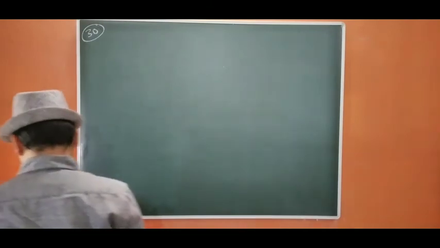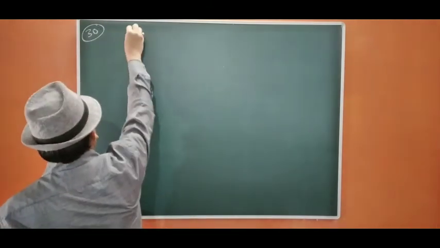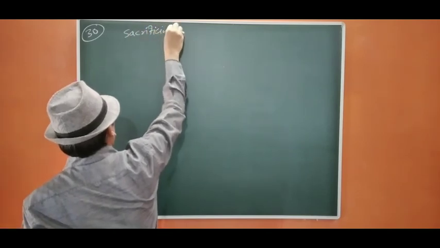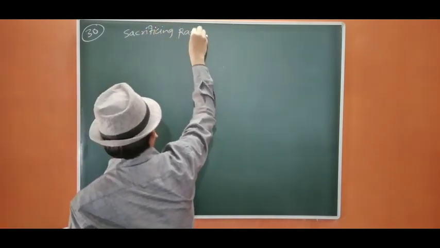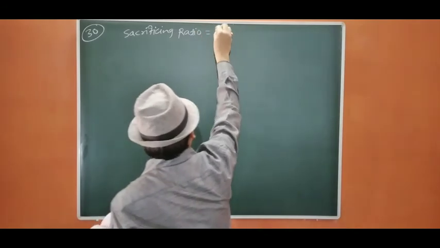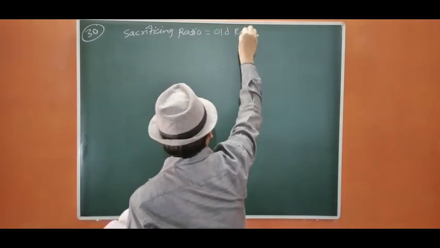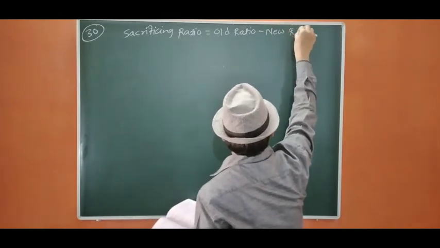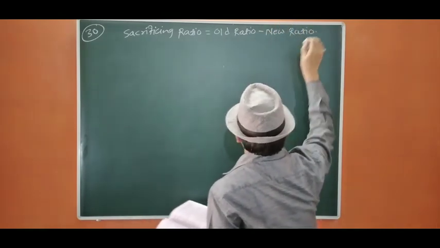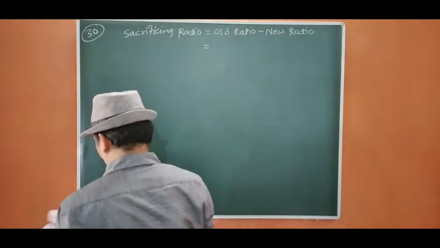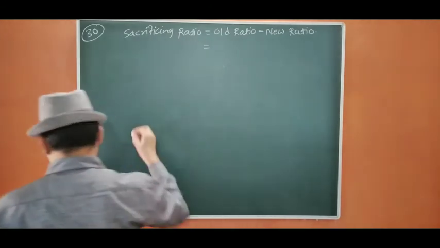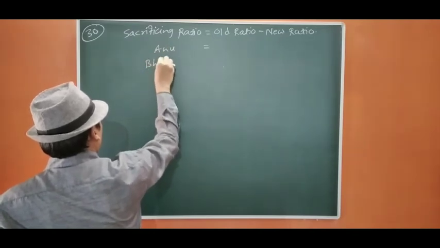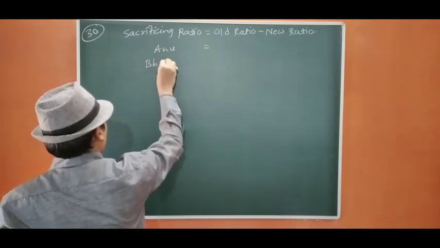First we are going to find out the sacrificing ratio. Sacrificing ratio equals old ratio minus new ratio. Anu, Bhagwan.